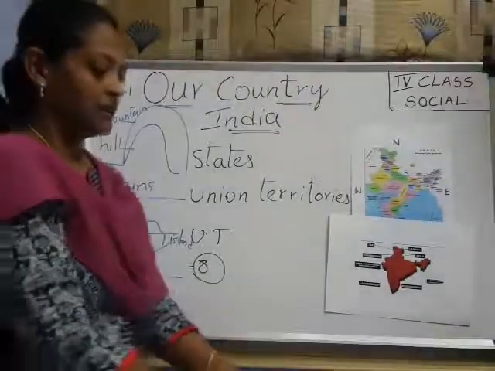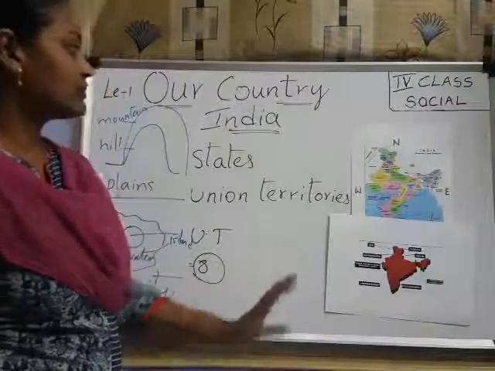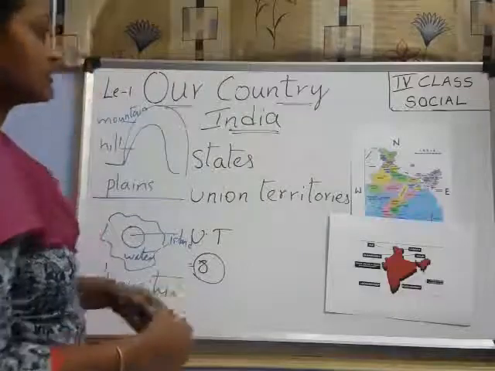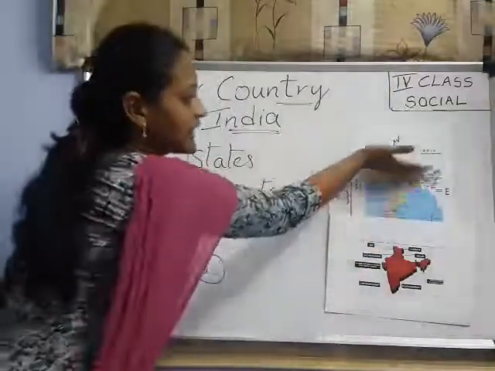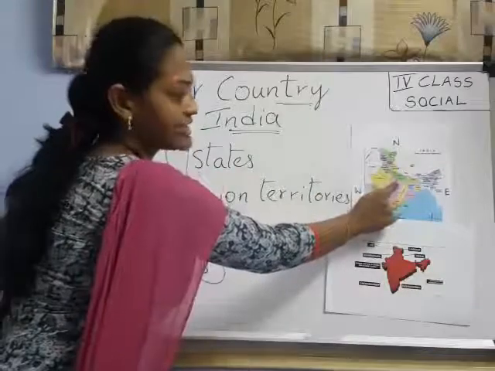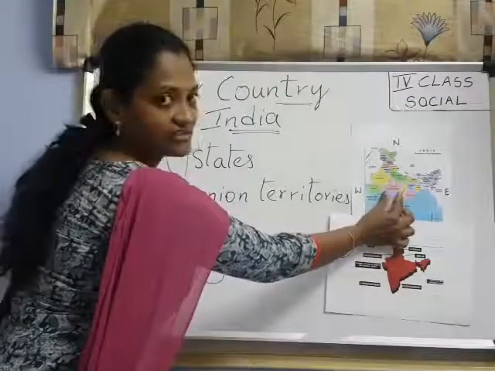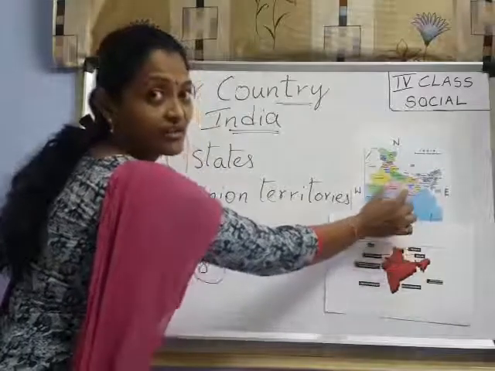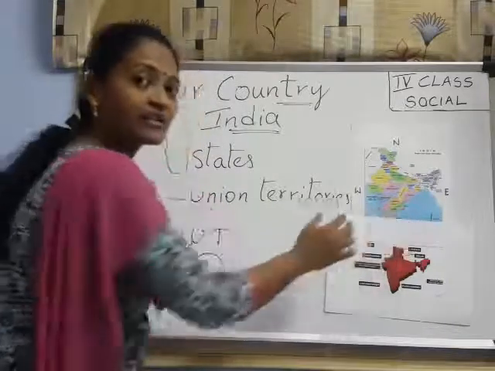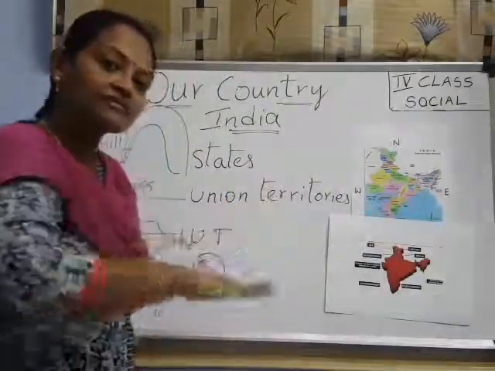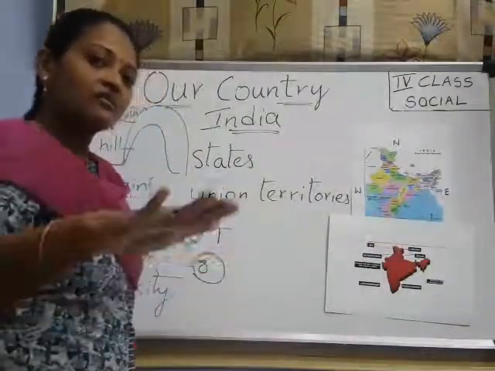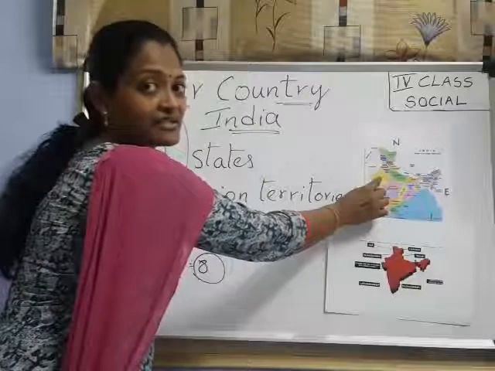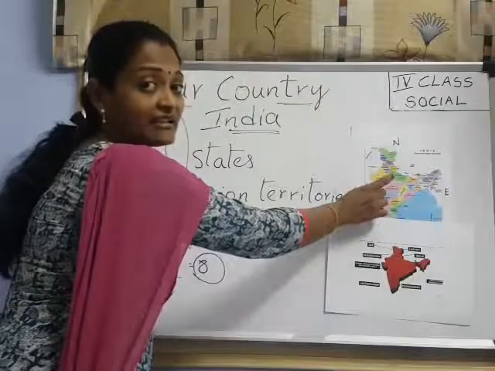Children, have you understood up to here? Now, in these physical features, look here. This part is northern mountains, down is northern plains, and the middle is southern plateau. This side and this side are coastal regions, I said. Coastal plains. Plain means, as I said, the surface is so flat. Okay. And here desert, right? Desert is there, mainly in Rajasthan.